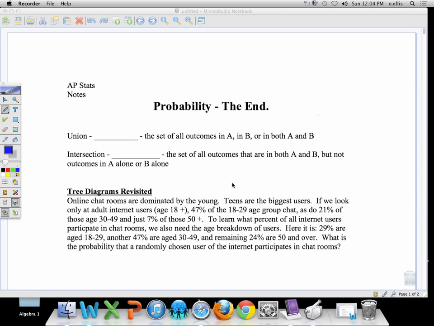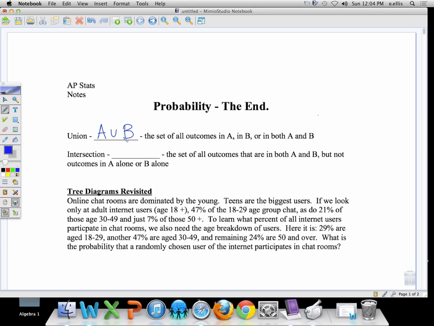Union. When you see people mention union, it's going to look like A, then they'll put a little U in there, and then B. That little U, that is the union symbol. And it's the set of all outcomes in A and B or in both A and B. So it's kind of getting everything included in there.